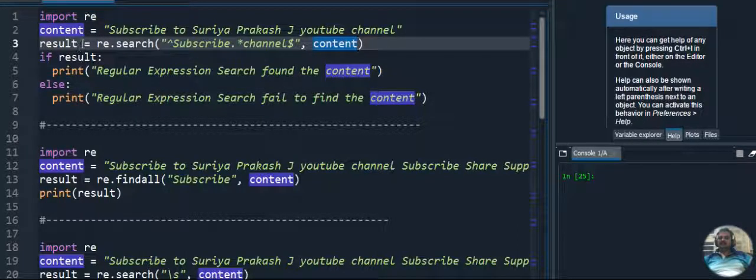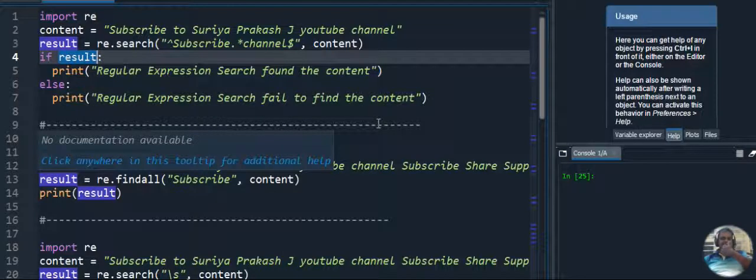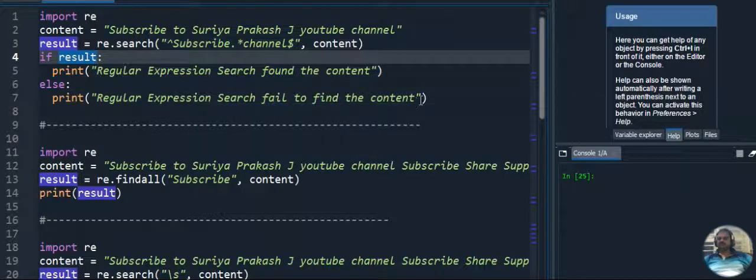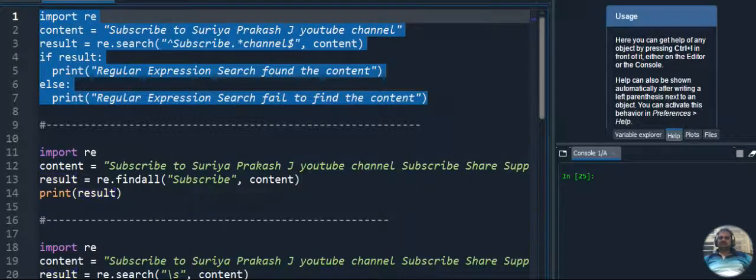Okay, so this result I am giving in the if condition. If true, then I will get the first print statement. If false, it will go to the else part and print the second statement. So that is how the execution happens. If true, "regular expression search found the content" will be displayed. If false, it will go to the else part and print "regular expression search failed to find the content". Okay, so let's execute this code and get the output.